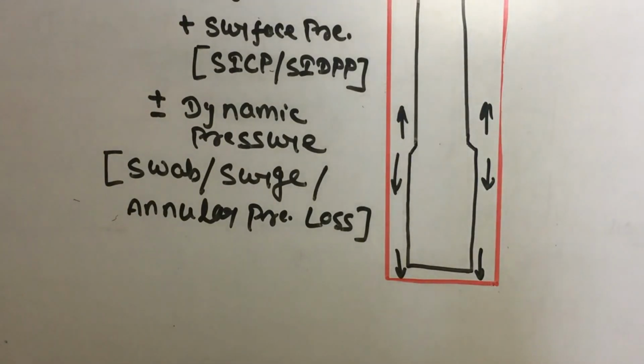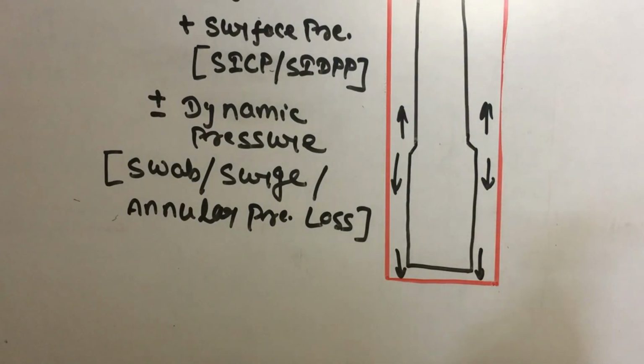Suppose there are 3000 psi or 2000 psi on our standpipe pressure gauge; all of that is worthless for our BHP. Only annular pressure loss is used in BHP.